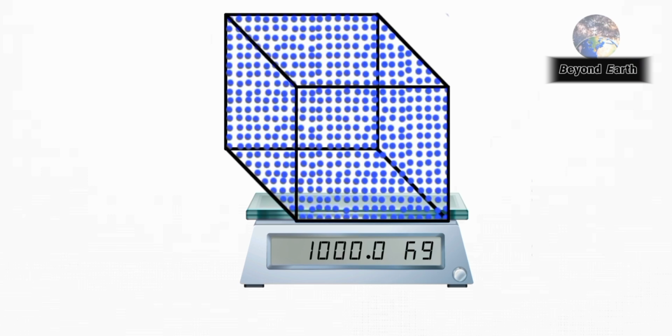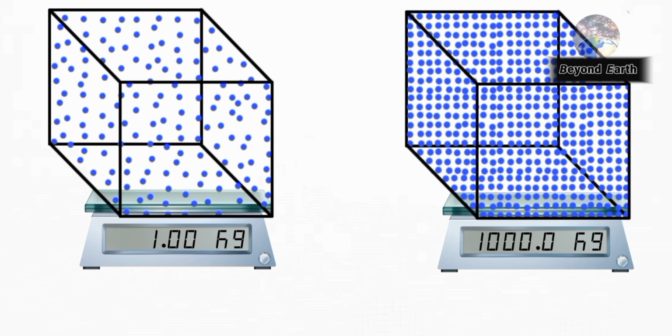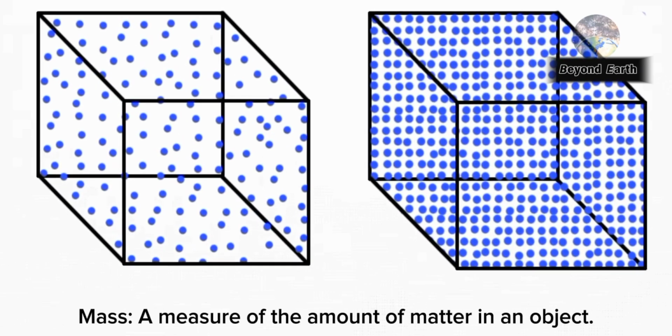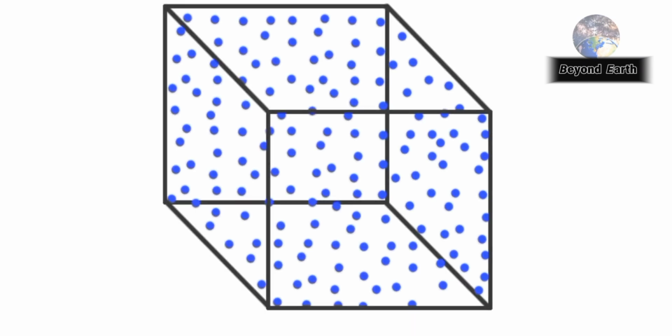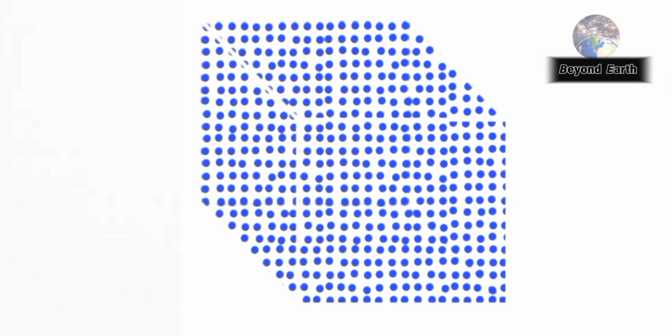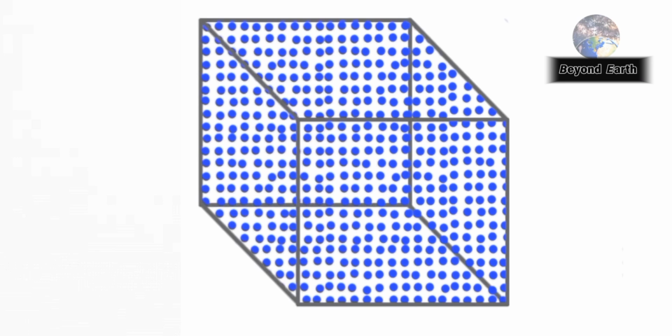Now, if we measure the mass of 1 cubic meter of water, it is 1000 kilograms. Why is that? Even though the volume was the same, 1 cubic meter of air had a mass of 1 kilogram, while 1 cubic meter of water had a mass of 1000 kilograms. This is because, in air, atoms are farther apart, so fewer atoms fit in 1 cubic meter, resulting in less mass. In water, atoms are closer together, so more atoms fit, resulting in higher mass.